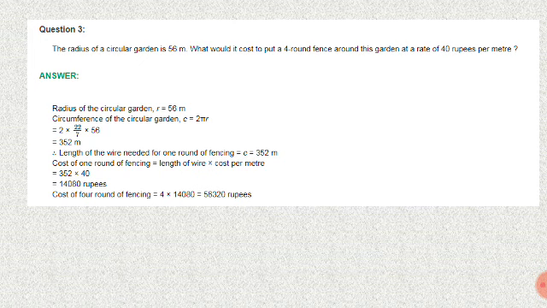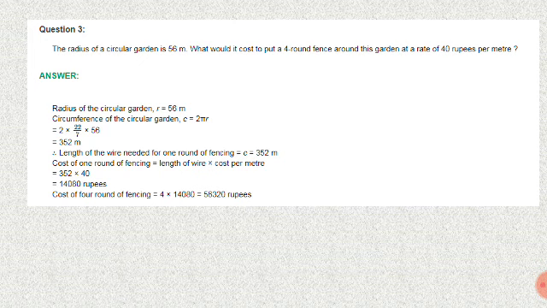Length of the wire needed for 1 round of fencing. So fencing circumference C equal to 352 meter. Cost of the round fencing equal to length of the wire into cost per meter. 352 into 40. We get a value of 14,080 rupees. Cost of 4 rounds of fencing, 4 into 14,080. We get a value 56,320 rupees.